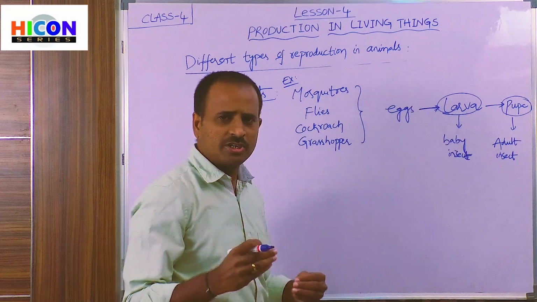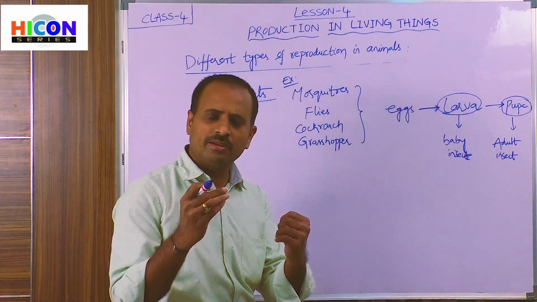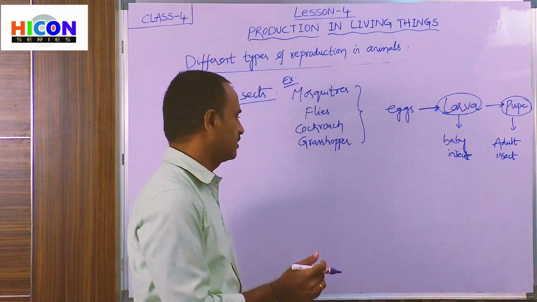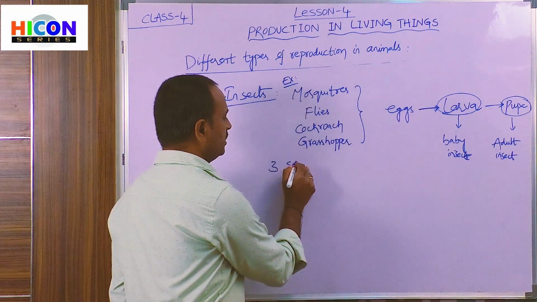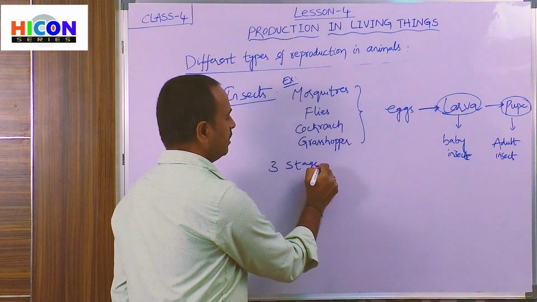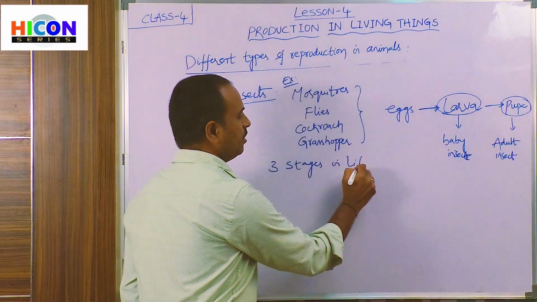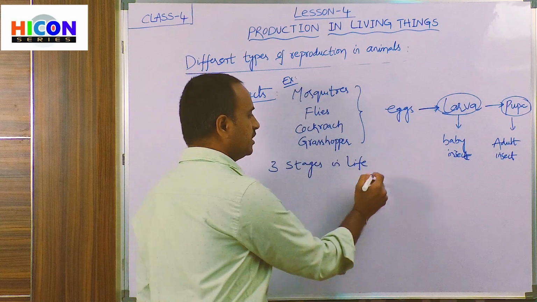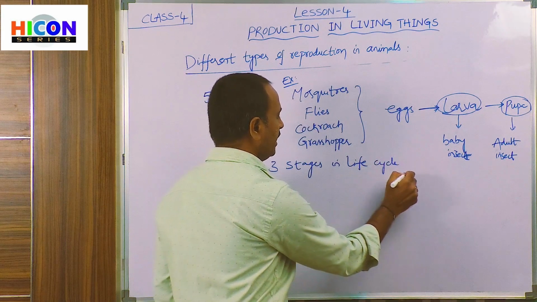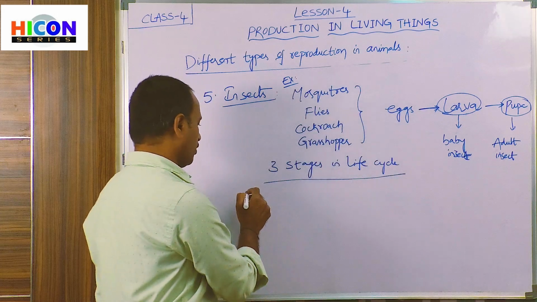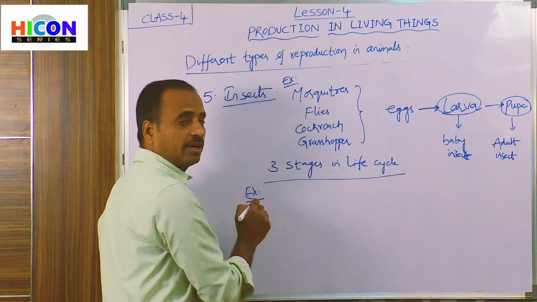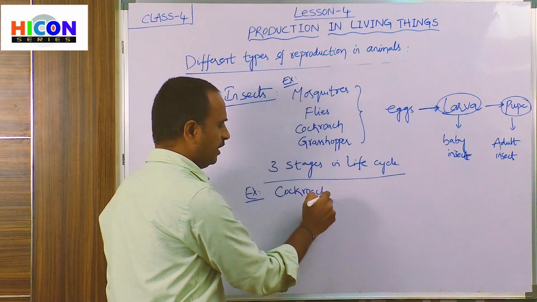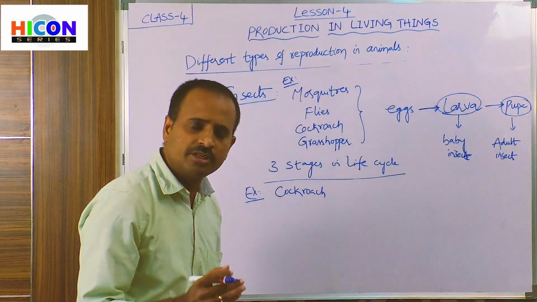So children, generally all the insects will have 3 stages in their life cycles. So how many stages? There will be 3 stages in their life cycle. If you take cockroach as an example, in the life cycle of cockroach there will also be 3 stages.